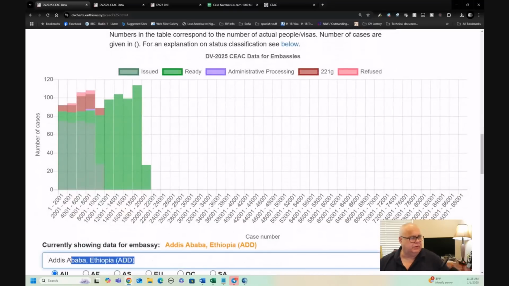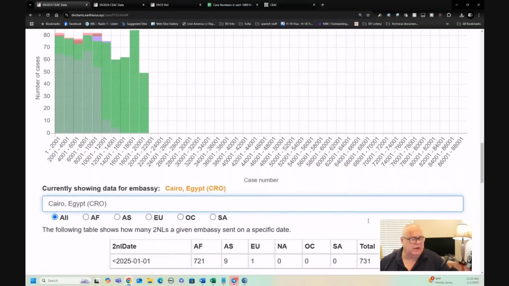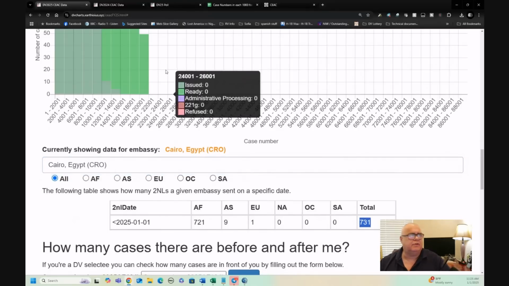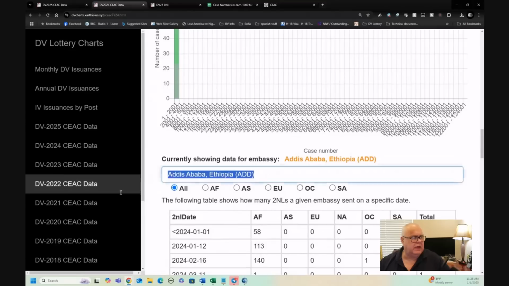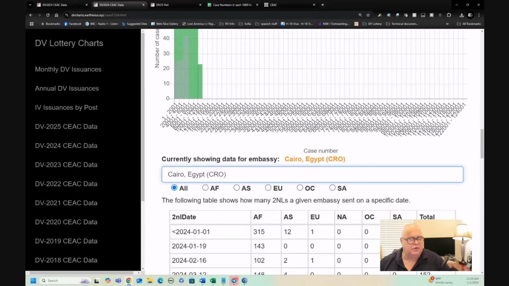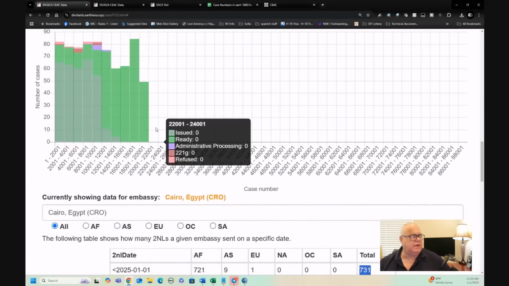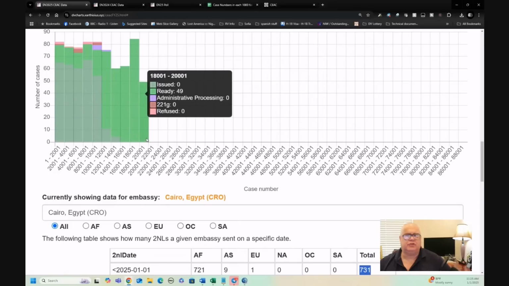Another embassy which is doing very well is Cairo. Cairo has been through a bit of a bad couple of years, but now in DV25, they have scheduled 731. And if we compare how they were in DV24, they had only scheduled 328 at that point. So they are much better than they were last year. And as you can see, their number range shows that they have virtually no backlog. So Cairo is doing well. Addis is doing well. Nairobi is not doing quite so well, but I'm sure we'll catch up.